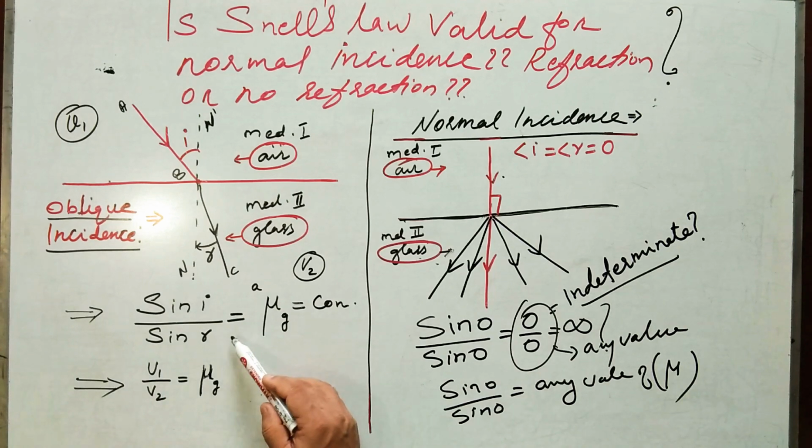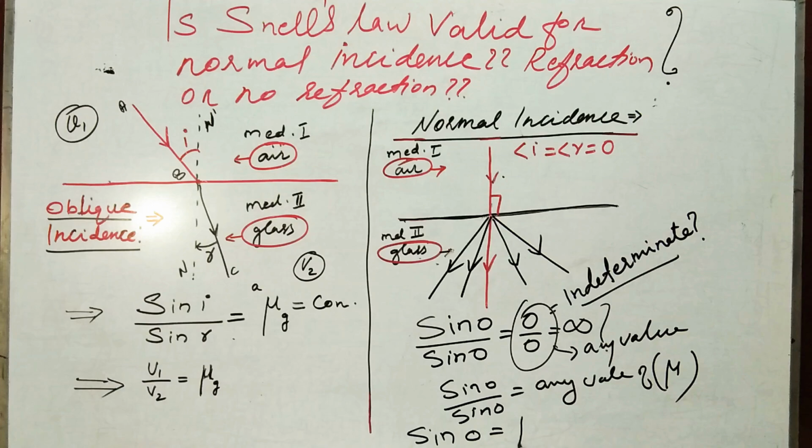Or I can also write this equation as sine 0 is equal to mu times sine 0, that is, 0 is equal to mu times 0. So mathematics also says that there is nothing wrong in this case, because 0 by 0 can assume any value. Therefore I can write mu is equal to any value.